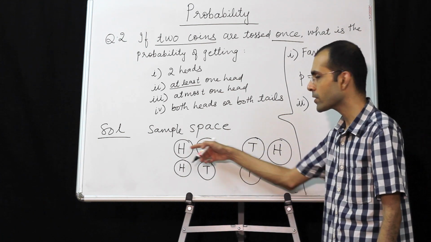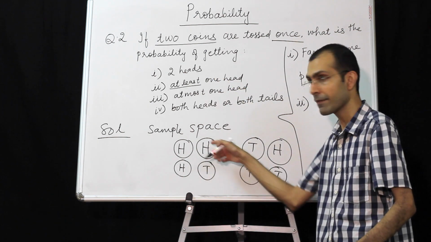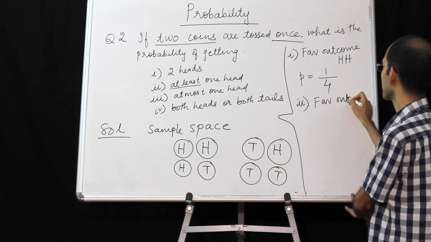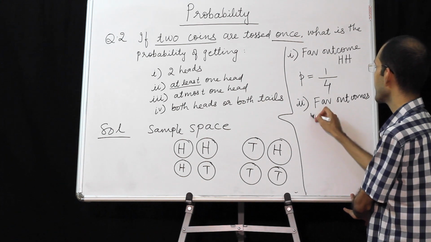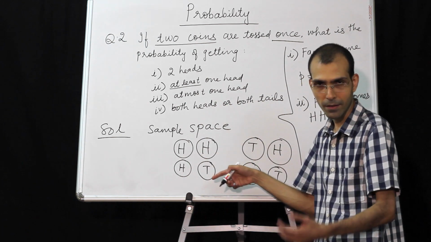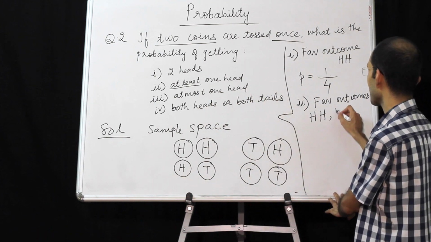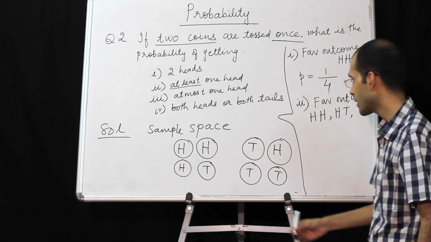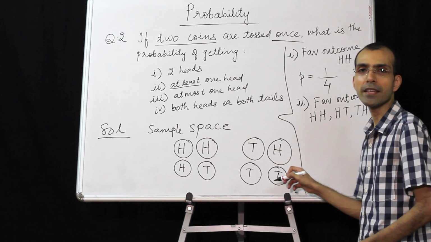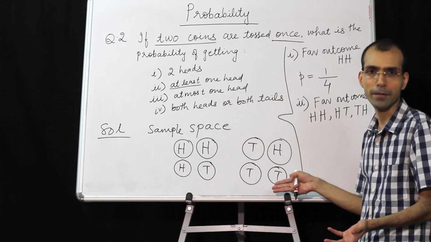So can we have HH as our favorable outcome? Yes, because they want at least one head, and this is having 2. So good. So favorable outcomes will be HH. Can we take HT? Yes, because it has one head. At least one means one or more. So HT will very much come. Can we have TH? Yes. Can we have TT? No, this is not possible because they need at least one head. This doesn't contain even one head.